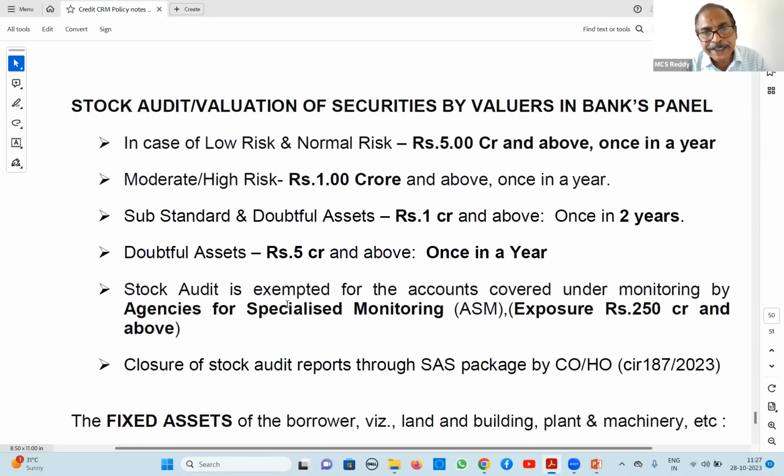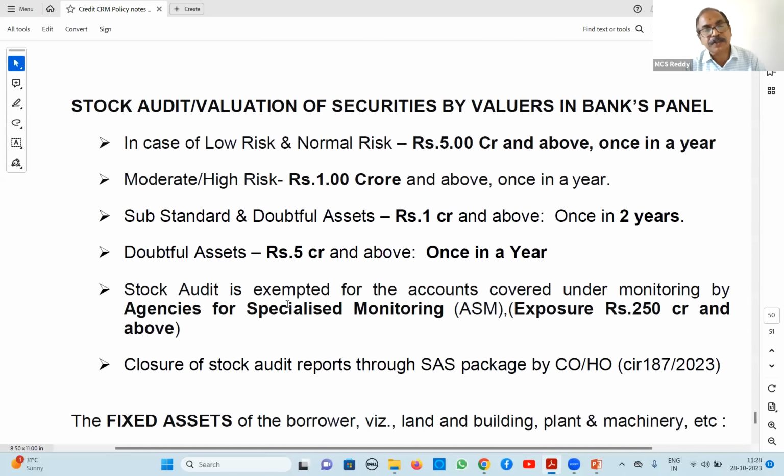Next, stock audit is exempted from accounts covered under monitoring by agencies for specialized monitoring, ASM. In last CRM class, we have discussed this, ASMs. These are agencies identified by, again, IBA. They will maintain list. Out of that list, with 10 years experience, we will select and entrust this work.